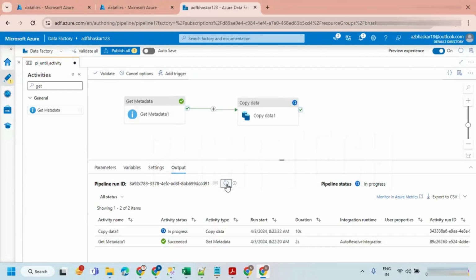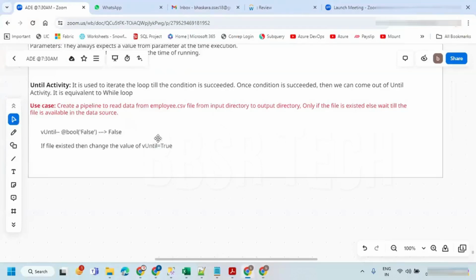Until unless the file is available, you are not supposed to execute this copy data activity. So in order to wait till your file is available, then you have to go for until activity. You have to use until activity. Until activity is used to iterate the loop till the condition is succeeded. What is the condition? Checking of the file. If the file is available, then come out of it. Otherwise, do not come out of it.